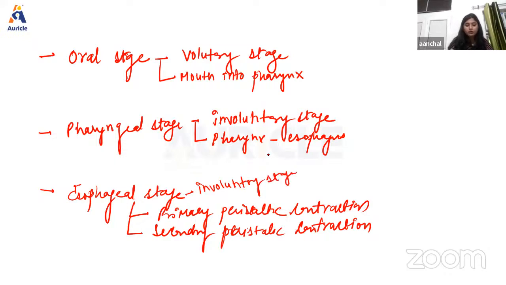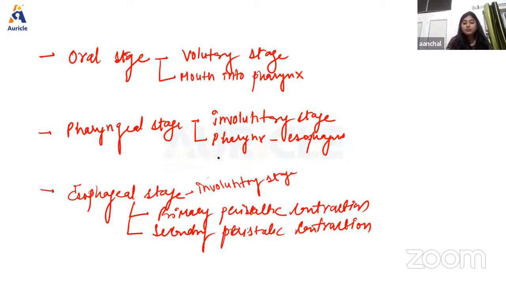So in this stage, the food from the esophagus finally enters into the stomach, right? And the esophagus forms the passage for movement of the bolus from pharynx to stomach. And the movements of the esophagus are specially organized for this function, and the movements are known as peristaltic waves. Okay. So what is peristalsis? Peristalsis means a wave of contraction followed by a wave of relaxation of muscle fibers present in the GIT, right? So one by one, we're going to discuss primary and secondary peristalsis.